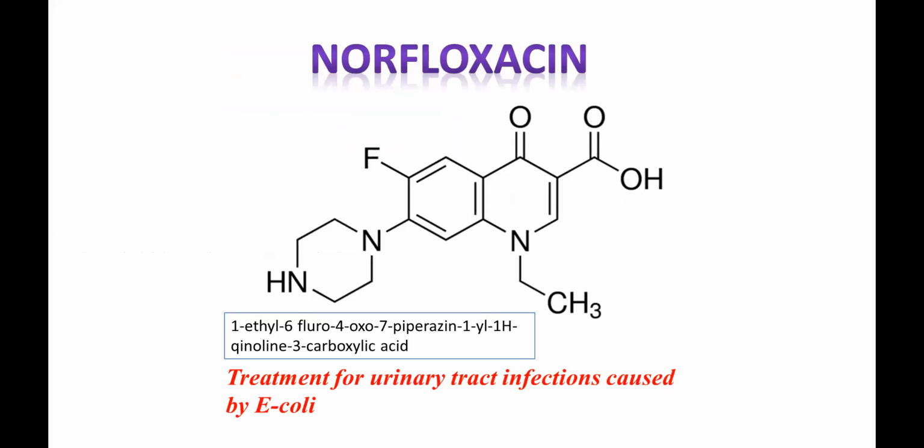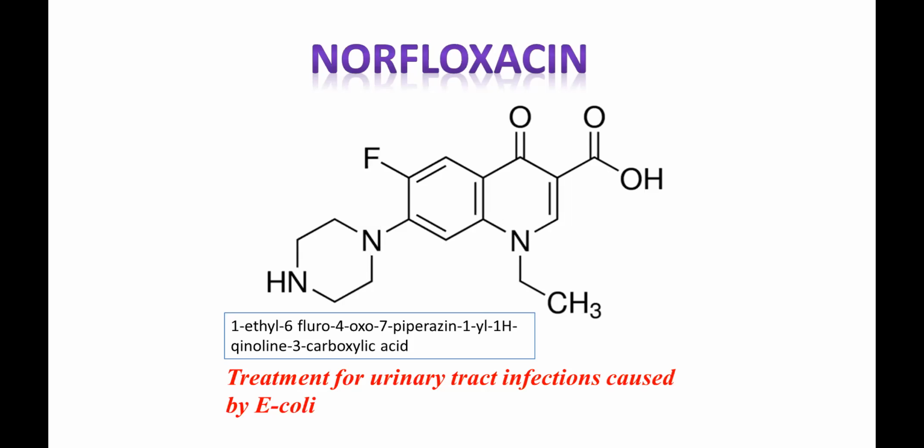Norfloxacin is an example of a fluoroquinolone. It is an example of a 2nd generation fluoroquinolone. So what is the basic structure? Since it is a fluoroquinolone, it has a carboxylic acid, a double bond and fluorine, and it is connected to a piperazine.